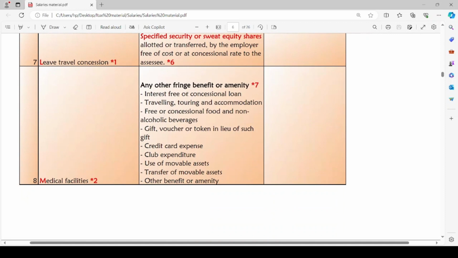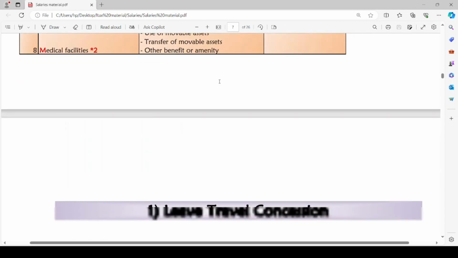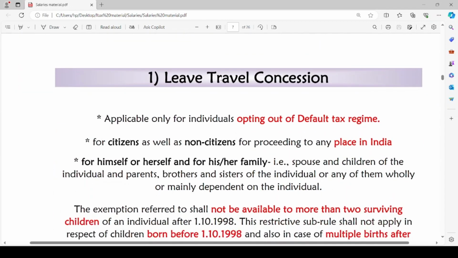There are a few important points which we have to discuss regarding the tax-free perquisites, leave travel concession and medical facilities. Let us discuss what those important points are. Leave travel concession is generally extended to employees who are taking leave to travel to any place in India.